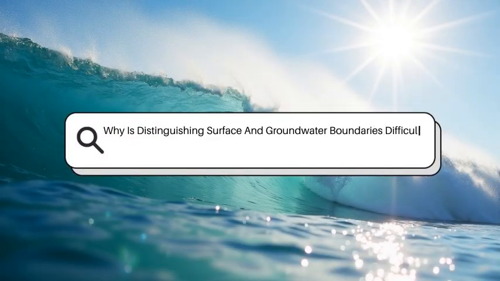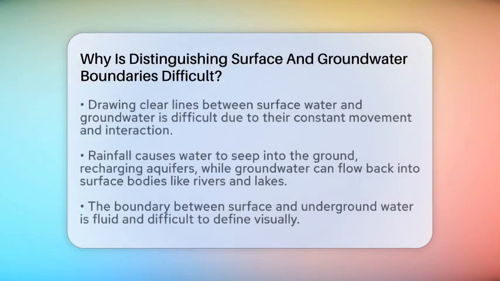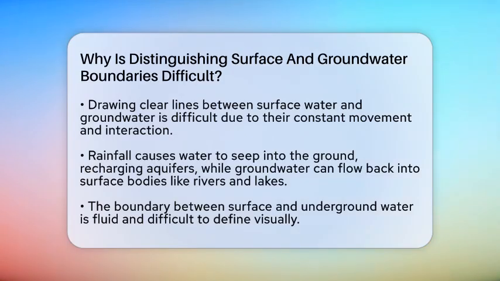Why is distinguishing surface and groundwater boundaries difficult? Imagine trying to draw a clear line in water that's constantly moving and changing. That's exactly what makes telling apart surface water from groundwater so tricky. These two water sources are linked through natural processes that are complex and always shifting.